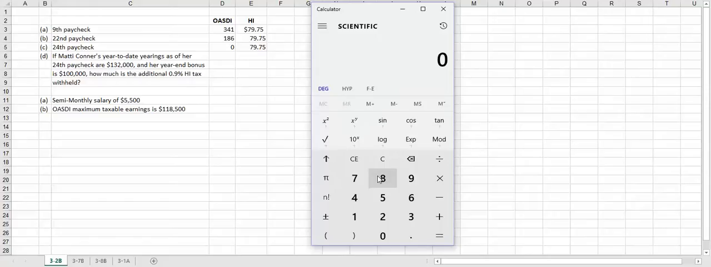So we know the max is $200,000. We know that she has $132,000 as of the 24th. Her bonus is another $100,000. That gives us $232,000. We're going to subtract the $200,000 max. That gives us $32,000 that is taxable.